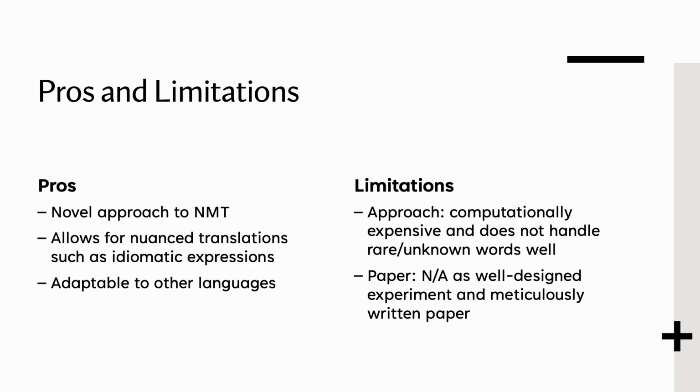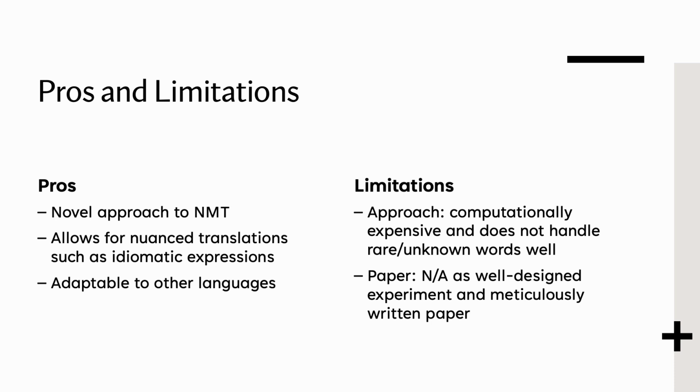So, pros and limitations. The pros of this paper were that a novel approach to neural machine translation was created that really started to mimic how a human translates. This allowed for more nuanced translations, such as idiomatic expressions. And I believe that this approach is adaptable to other languages too. However, the limitations are that this approach is very computationally expensive and does not handle rare or unknown words well.